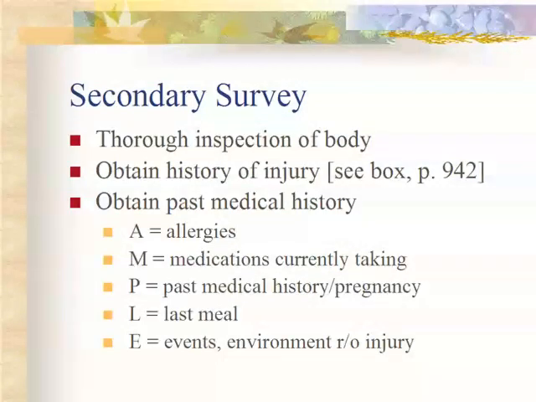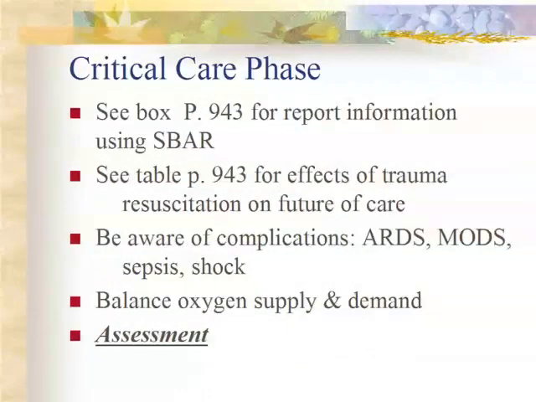And don't forget the family. Now is the time when you can talk to the family. They oftentimes know what happened to start with, but they're very much involved with what's going on with this person. Don't forget the family. The critical care phase, when you send somebody there, you need to give an appropriate report using SBAR: the situation, your assessment, and your report and what you want to do about it. This is on page 943 for the format to follow. The effects of the trauma resuscitation on the future of care are found in a table on page 943.